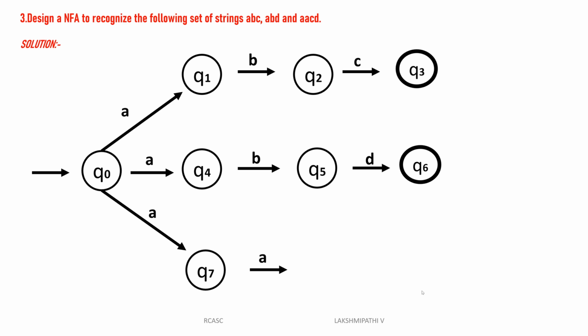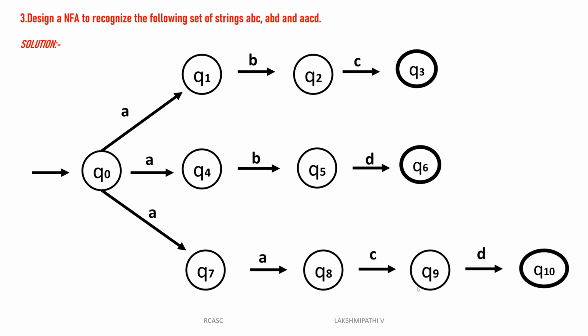Then once again, the same thing, Q0 reads A, it will be Q7. Q7 reads A, it will be Q8. Q8 reads C, it will be Q9. Q9 reads D, it will be Q10. See, this is the way we can go for representing NFA, non-deterministic finite automata.